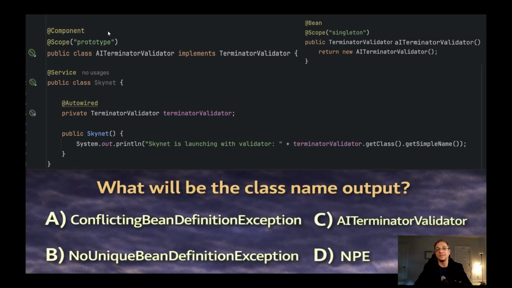The scope of this bean is prototype, it's not singleton like it should be by default. And we can see that the same bean declaration exists in an additional configuration. Okay, and again, trust me, this configuration will be scanned. So yes, the AITerminatorValidator is declared twice.